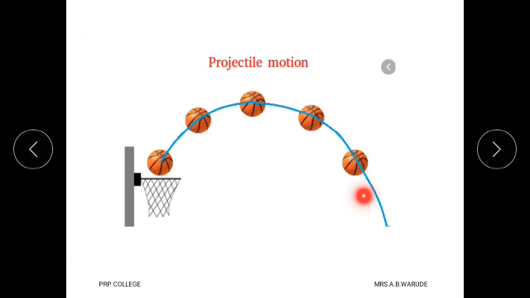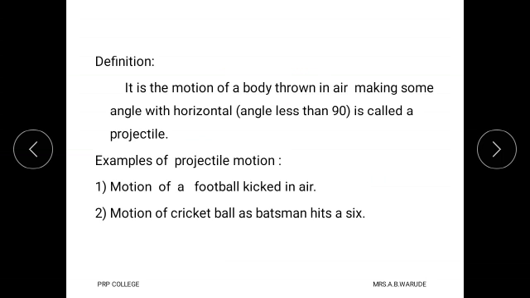Again, we observe this second example. Here, that ball is thrown in this basket, and it is observed that this is the actual path of that ball. When it is thrown in that basket, it makes some angle with this horizontal, and that motion of body is called a projectile motion. Therefore, the definition is: the motion of body thrown in air making some angle with the horizontal, but that angle must be less than 90 degree, is called projectile or projectile motion.